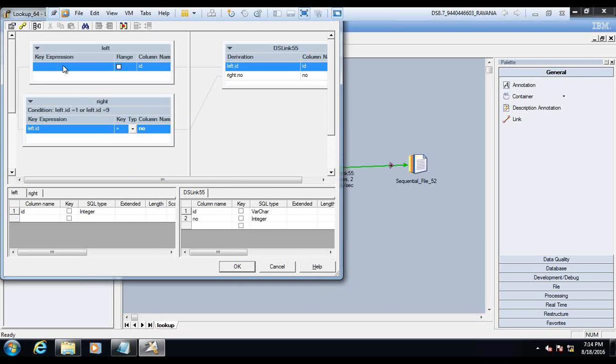Whenever you are joining, first the condition is checked, whether the left-hand ID is equal to 1. If yes, it will join, otherwise it will not. Storing means you keep the data, but this is on the fly. From the left-hand side, it is checking on the fly as the record comes.